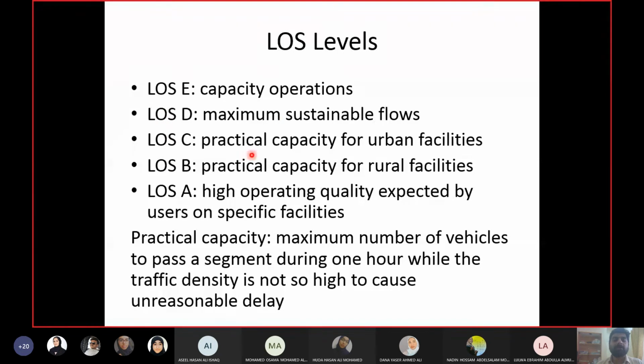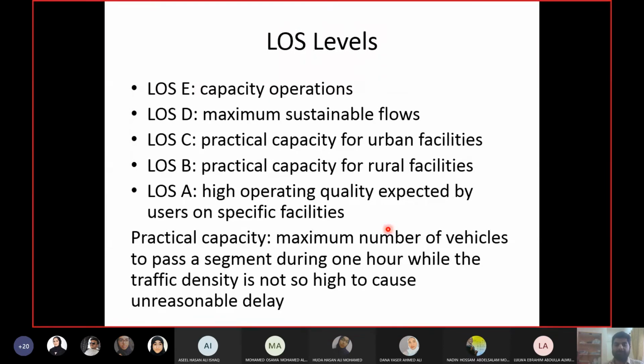Then level of service C and B are termed as practical capacities for urban and rural facilities, respectively. Now, practical capacity means what? They have given a concept that practical capacity is the maximum number of vehicles that can pass a segment during 1 hour, while the traffic density is optimum or not so high. When the traffic density becomes so high, you start to cause delay to the other drivers. In that case, the driver will start to feel the delay and feel that there is already a traffic jam.